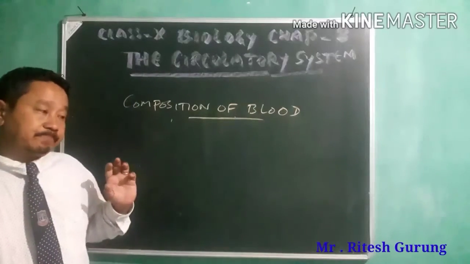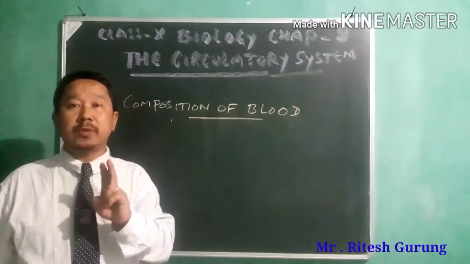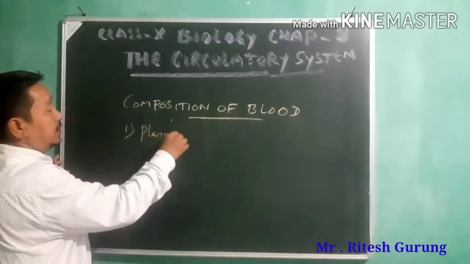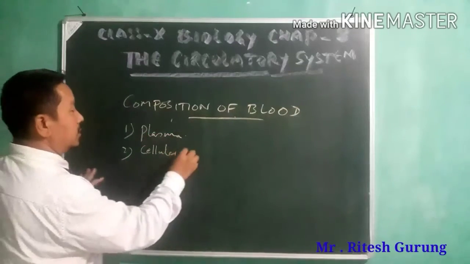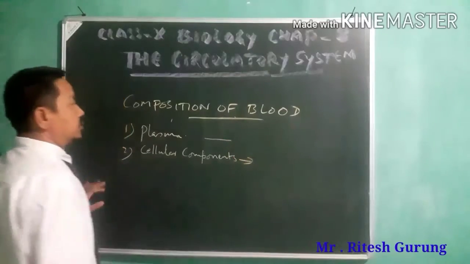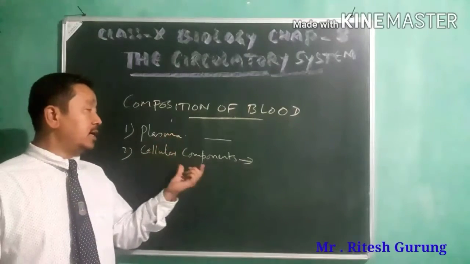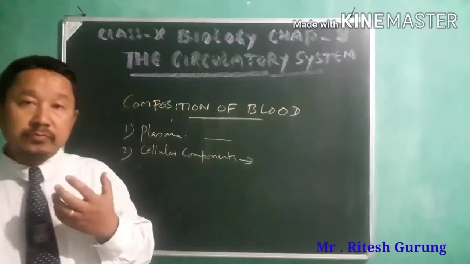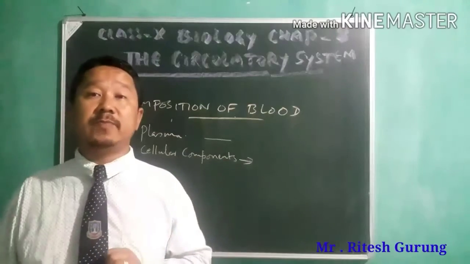Okay, and see here, composition of blood. So blood is mainly composed of two things. They are plasma and cellular components, you can say. All right, so blood is composed of mainly two components: plasma and cellular components. All right, so the plasma is a fluid part.